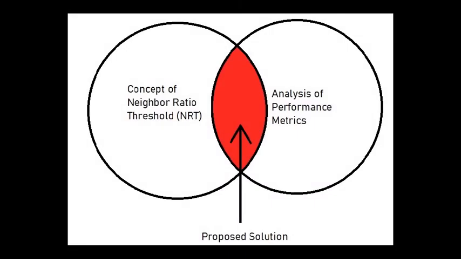Now let's quickly understand what we have proposed as a solution to this problem. In our proposed solution, we combine two different concepts. That is, the concept of the neighbor ratio threshold, or NRT as it is called in our base paper, and the concept of performance metric analysis. As we'll see in later parts of this video, this combination proves to be immensely useful as it eliminates the need to scan all the nodes in the network, which totally makes the process worthless in the case of large networks.